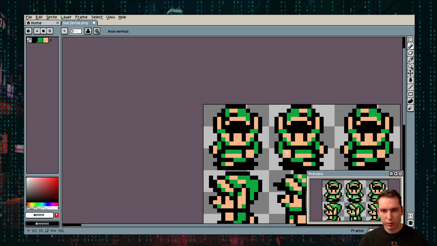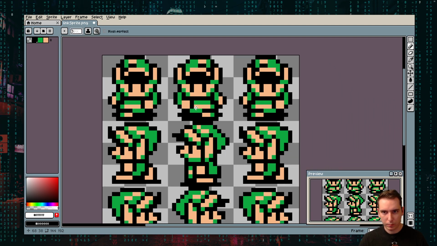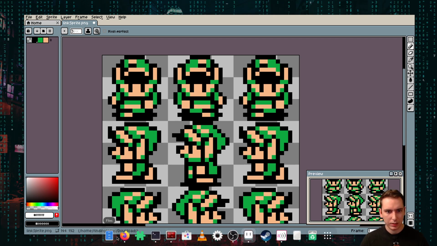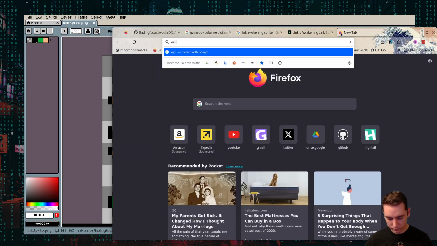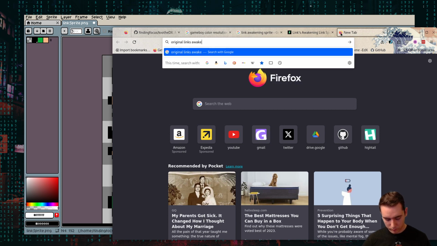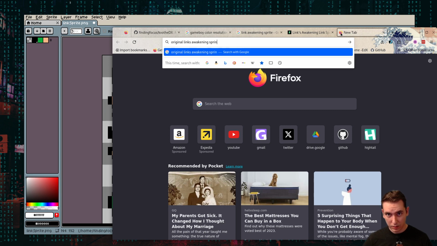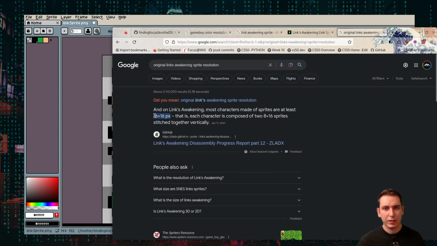But that's assuming we're using all the way to the left and all the way to the right. 13 by 17, that doesn't sound right. 16 by 16.